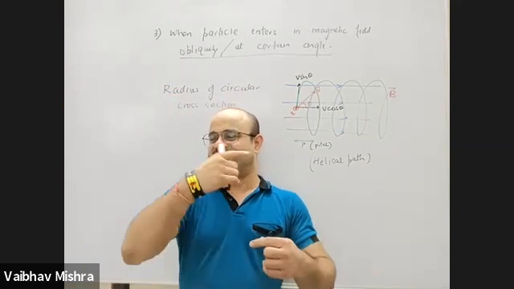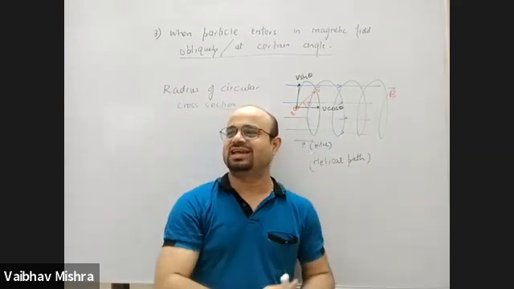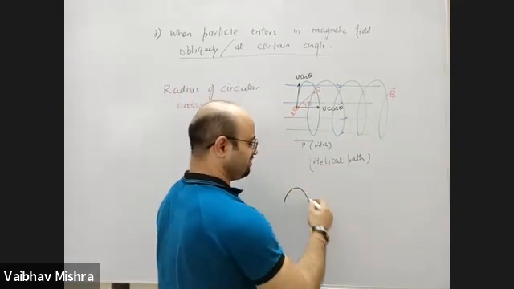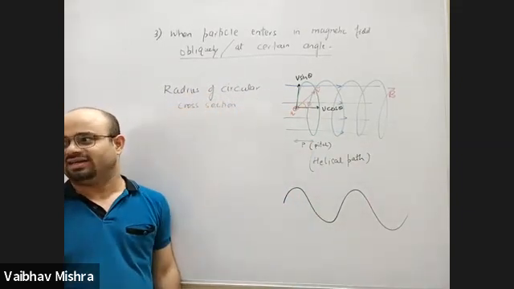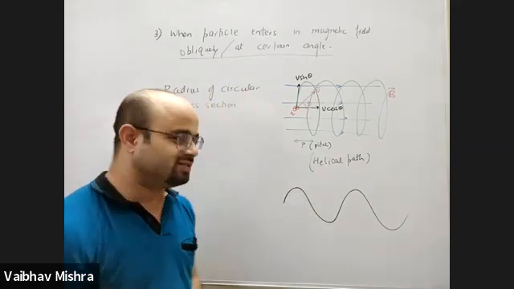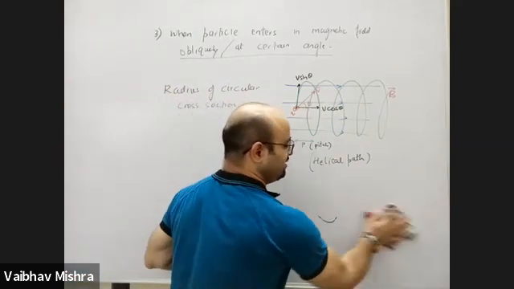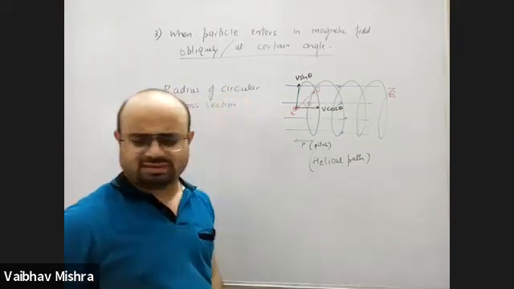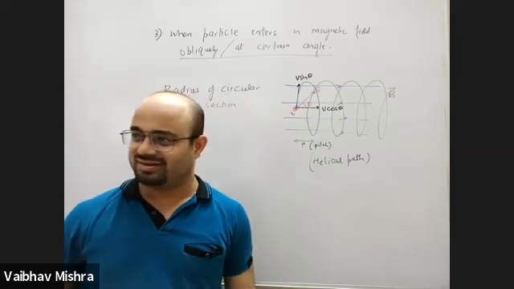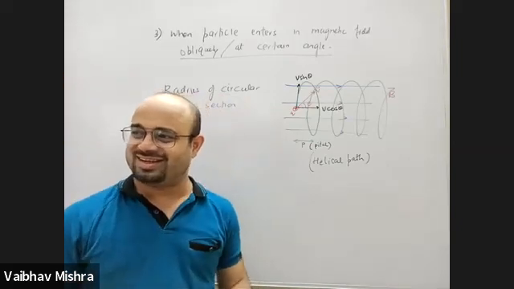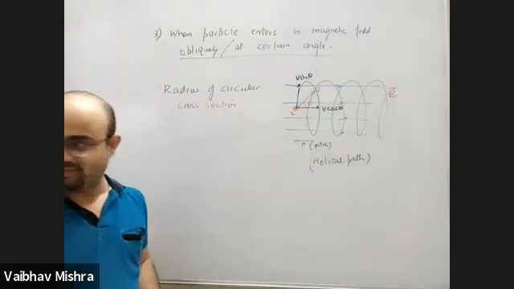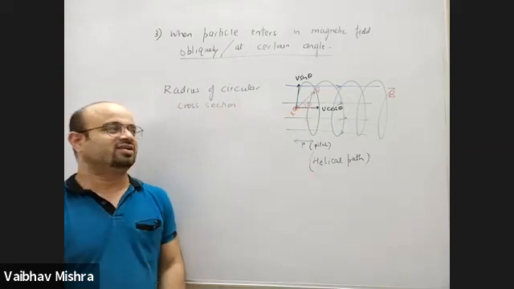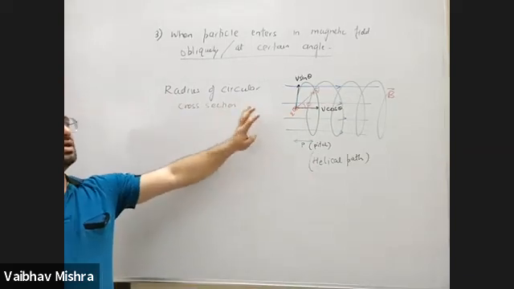This is a spring-like structure. Sine is this. It's not related to sine, it only looks similar. Not every curve is sine or cos.